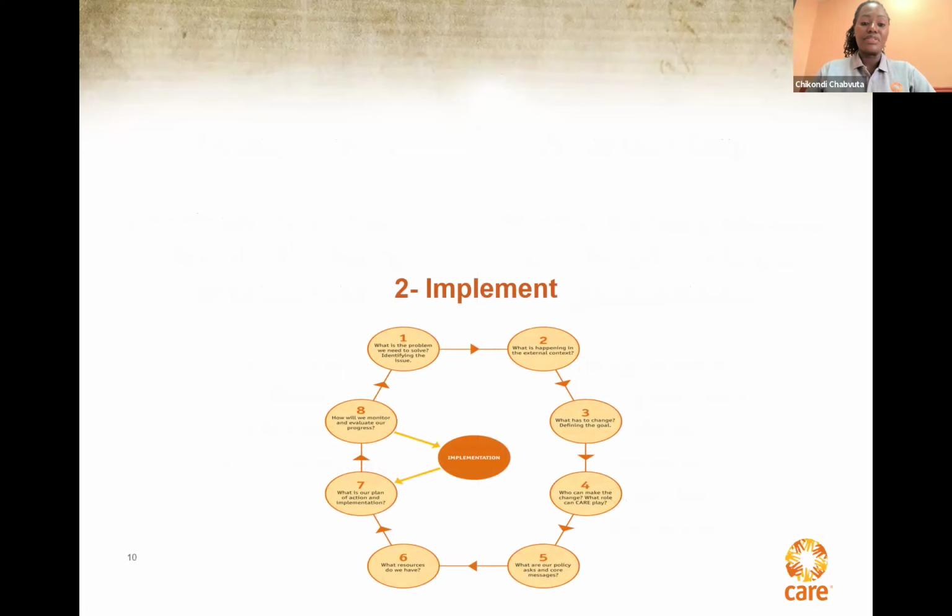Okay, now we're going to skip steps 5 and 6 in the advocacy planning cycle, which talk about what our policy ask and core messages are, but also what resources we have. Because at this moment, we want to get to what it is that you are asking. And I believe that when you do your reading, you will understand what you need in terms of getting the resources and also getting to the policy ask and key messages.